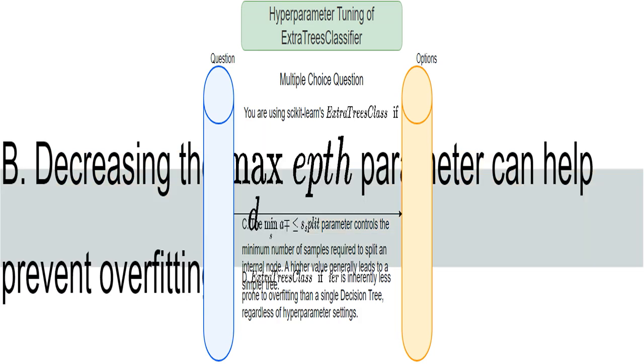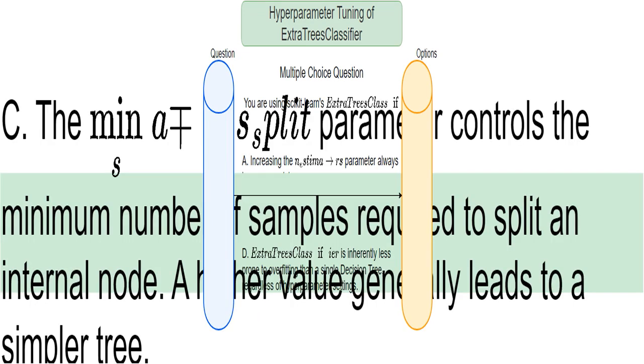This statement says that reducing the maximum depth of each tree can help prevent the model from being too complex and fitting the training data too closely, overfitting. I'll analyze this statement's validity. Here, we look at min_samples_split which determines the minimum number of data points needed to create a new branch in a tree. The statement suggests a higher value results in simpler trees, which helps prevent overfitting. I'll need to determine if that is correct.